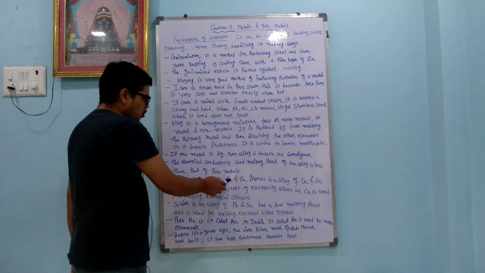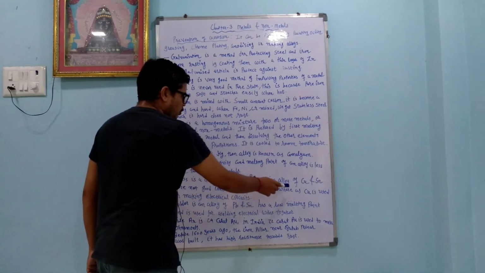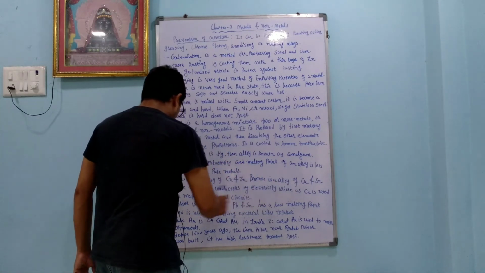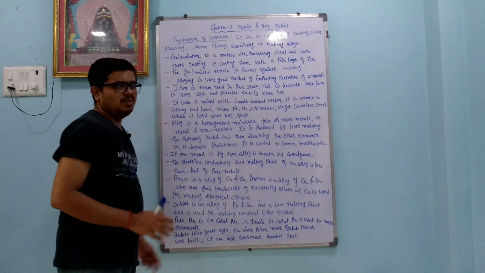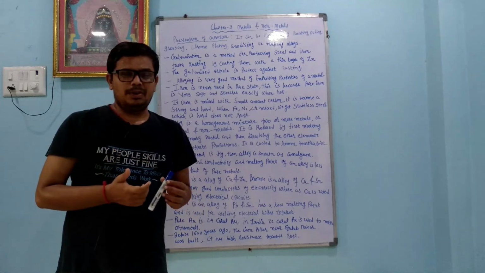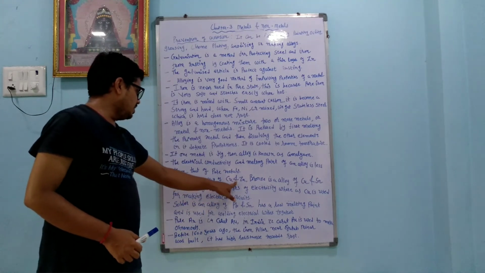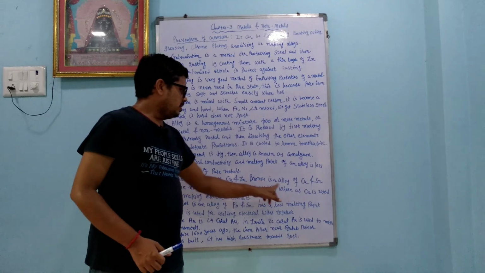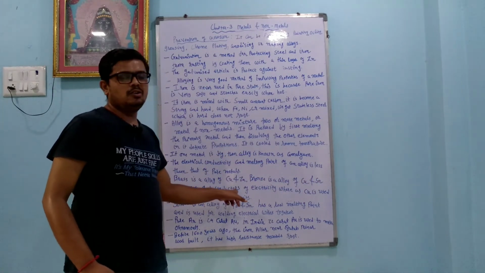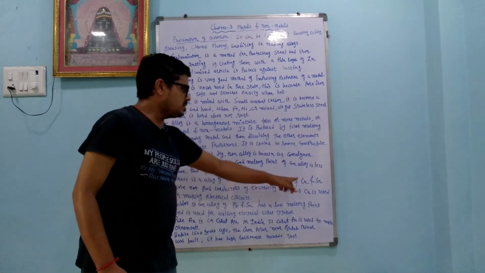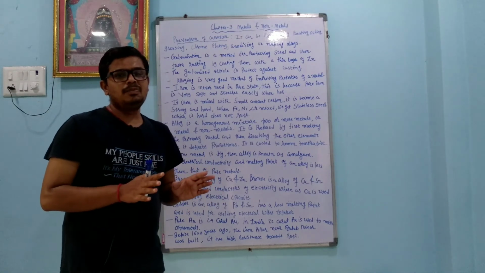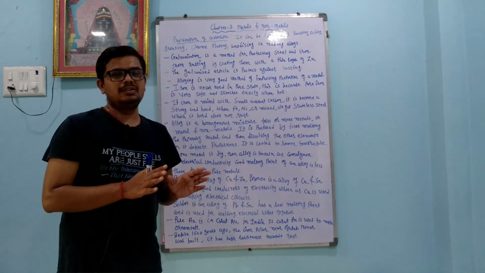Brass is an alloy of copper and zinc. Bronze is an alloy of copper and tin. They are not good conductors of electricity, whereas copper is used for making electrical circuits. We know that at our home, all the wires are made up of copper. But brass and bronze are not good conductors of electricity, while copper separately is a good conductor. What we want to understand here is that alloys are bad conductors of electricity compared to metals.